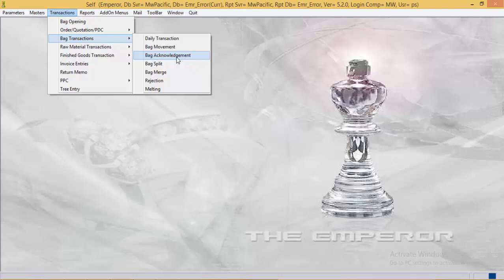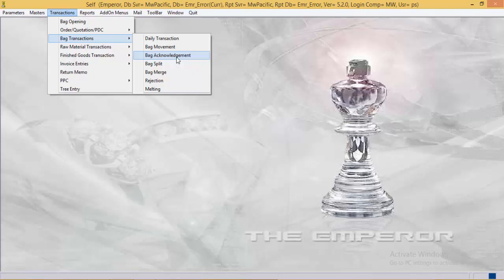When a bag is moved from location A to location B, it is understood that now the bag belongs to location B and is in the custody of location B. Sometimes it is required that the supervisor of location B is not willing to take the responsibility of those bags without acknowledging the bag movement entries.